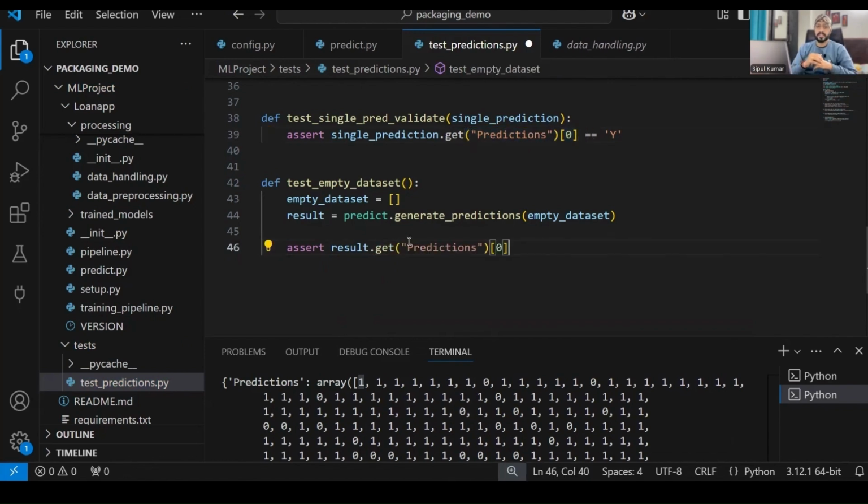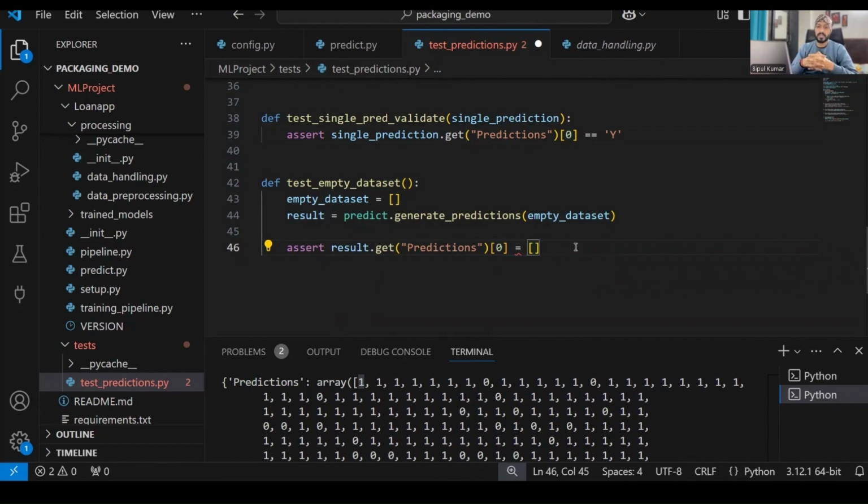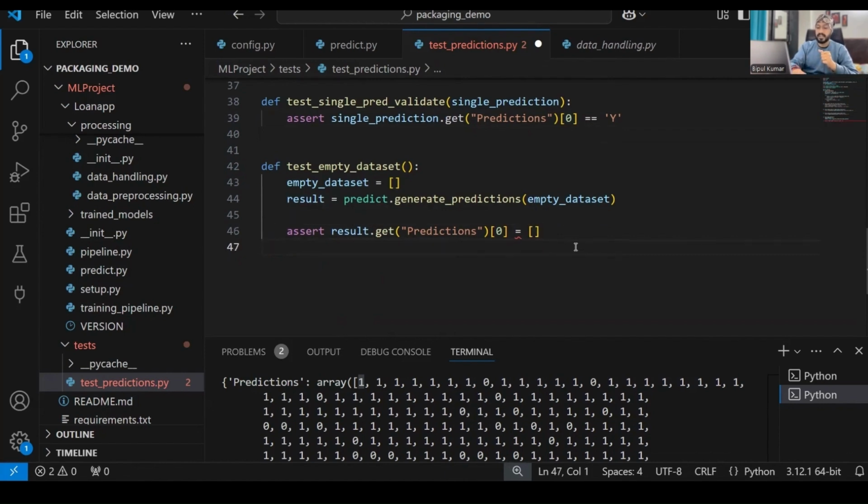Okay, so the prediction is also a blank value, so it will just validate that if you are feeding blank, is it generating blank or not? That means the generated output. So that is what we are going to check. If this thing happens, then we can say that the test passed, right? So let's save this thing and check how it is behaving. Okay, double equals to it should be. Okay, so now let's test.